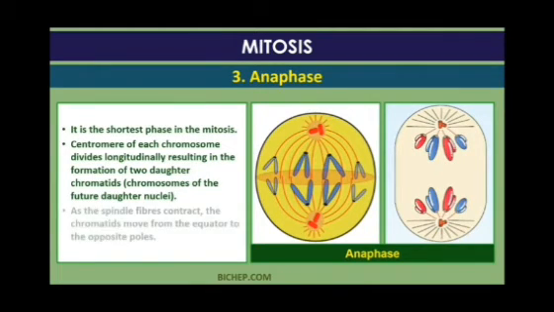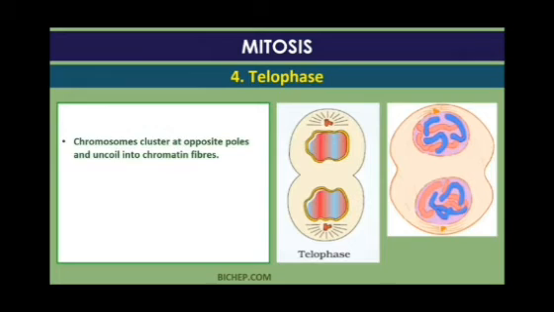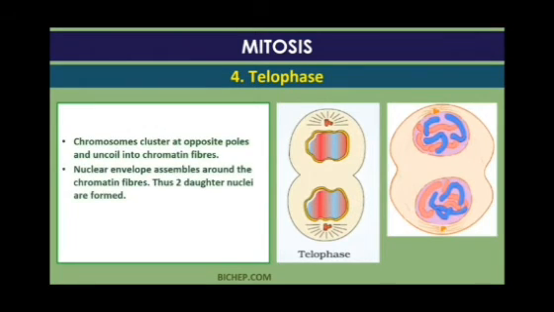It is the shortest phase in mitosis. The spindle fibers contract, and when they contract, the chromosomes also move towards two poles. The last stage is known as telophase. Telophase means the termination phase, in which the chromosomes reach the poles and